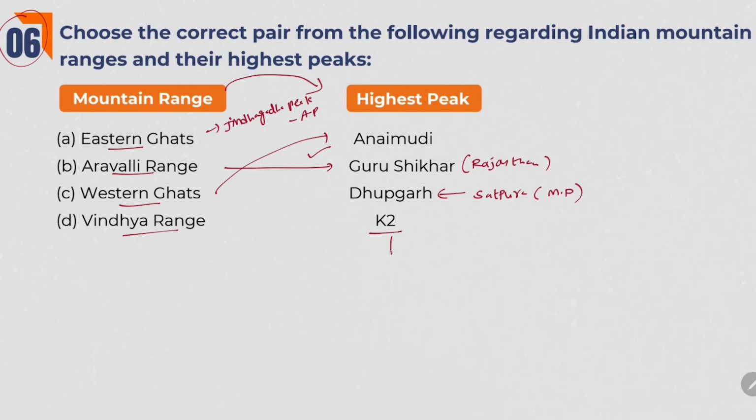And coming to K2, it is the second highest peak in the world and it is located in the Karakoram range. In Karakoram range, we all know it is located to the utmost north of India. And Vindhya range, it is in the middle of India. So, Vindhya range doesn't match with K2. Here answer is B, Aravalli range, Guru Shikhar. Then what is the highest peak of Vindhya range? It is the Goodwill peak.